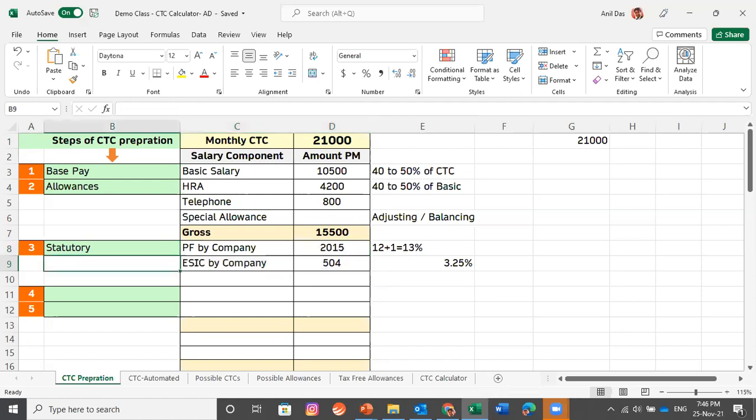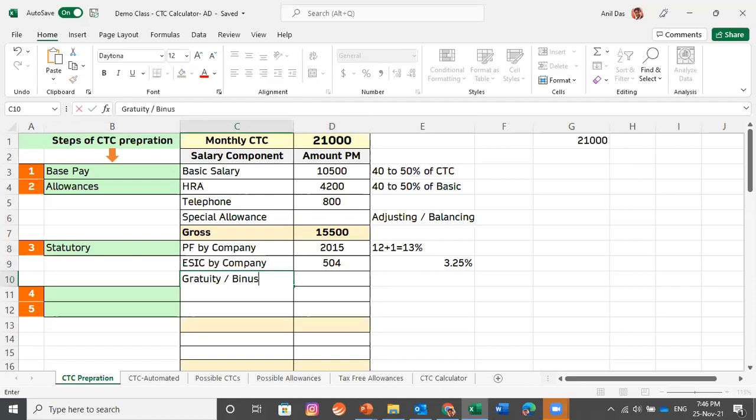You can add other things also. We have seen that gratuity and bonus are something which is added by a few companies, and there are many companies who are not adding that. So let's ignore this, but if you want, you can add the cost of these as well.